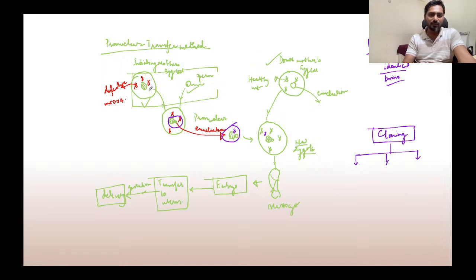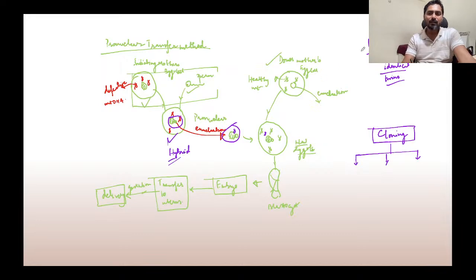So the method of reproduction that you are seeing is called the sexual method of reproduction. Why? Because we are taking the genetic material from two genders and then it is being combined in the offspring. So this is a sexual method of reproduction. What you are getting here is not a clone. You are not a clone of either your father or your mother. You have genetic composition from both your parents. So you are basically a hybrid. You are not a clone. You are a hybrid of your parents.